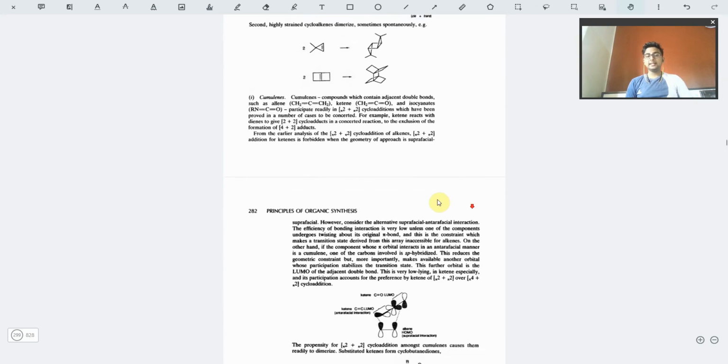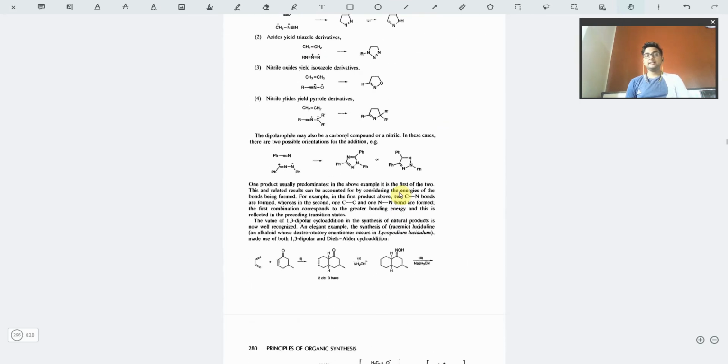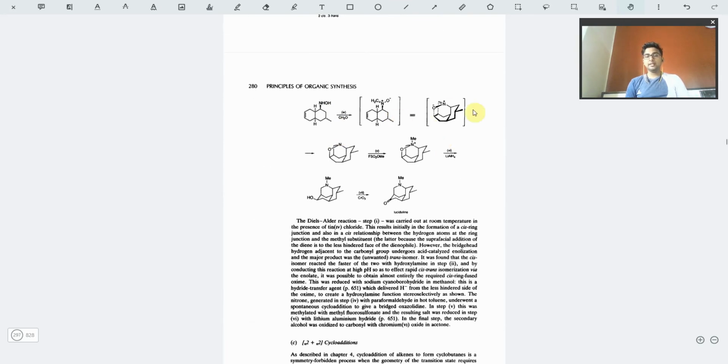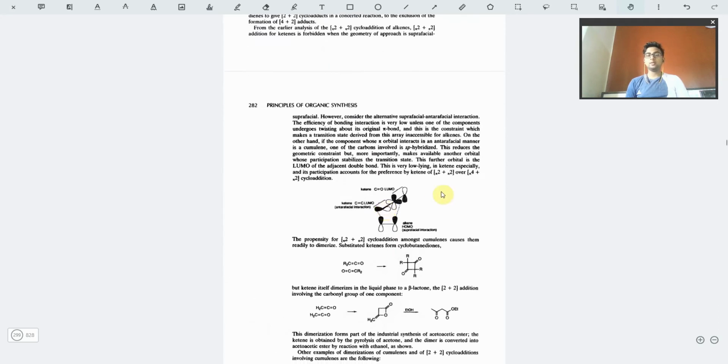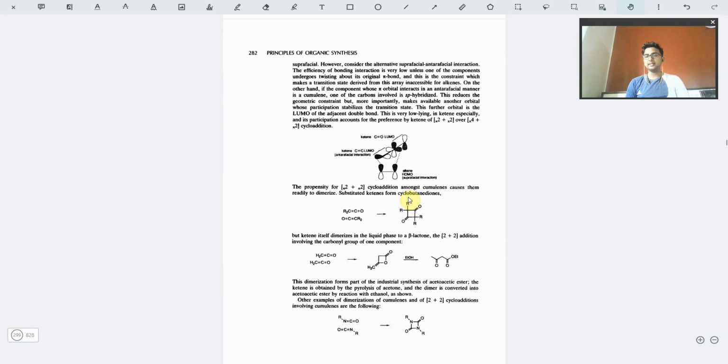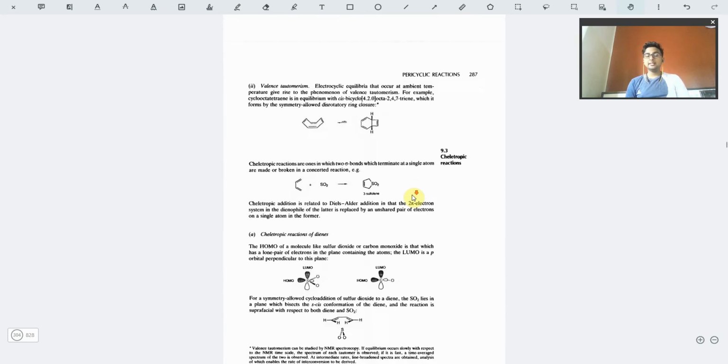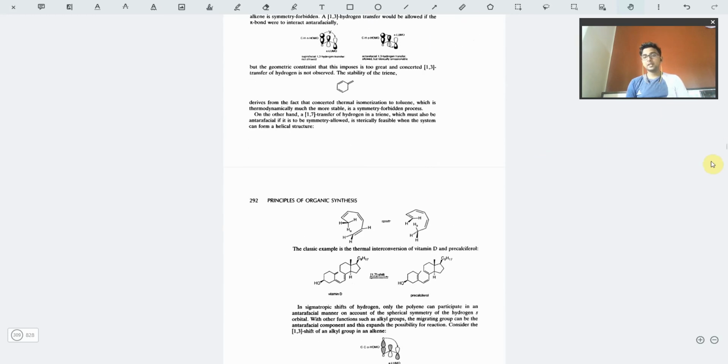Moving on to pericyclic reactions. You can see how rings add up upon each other, what the pi orbitals look like, and what molecular orbital bonding is involved. All of these things are given.